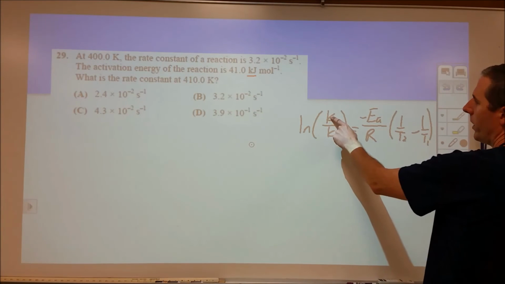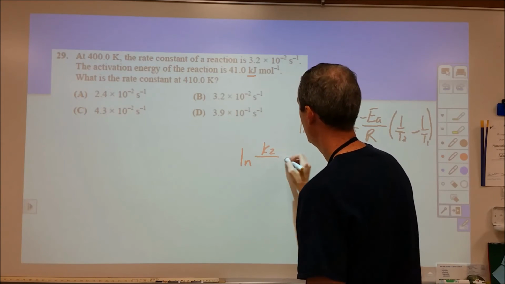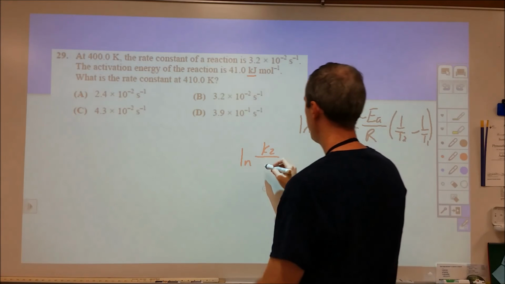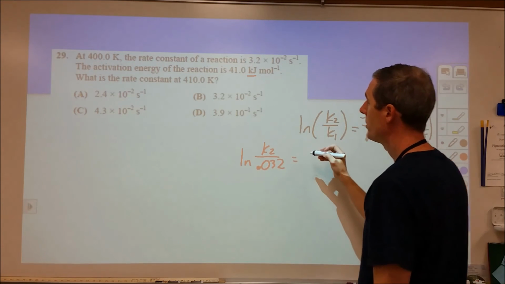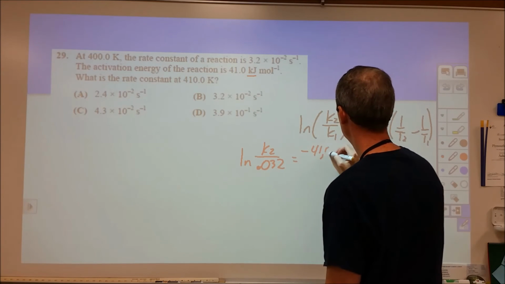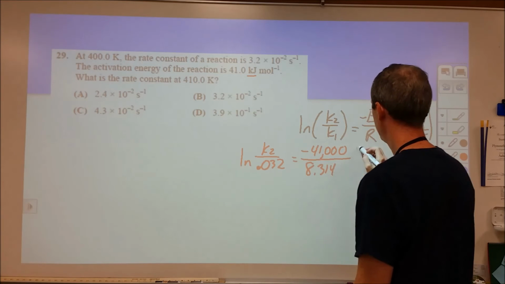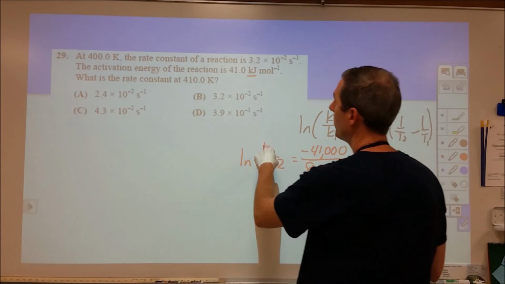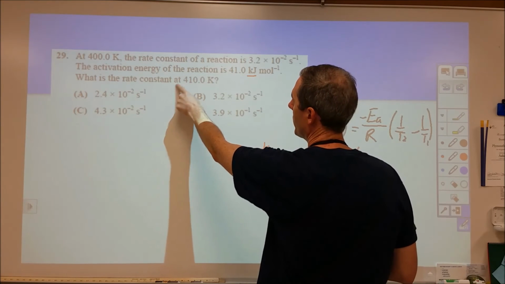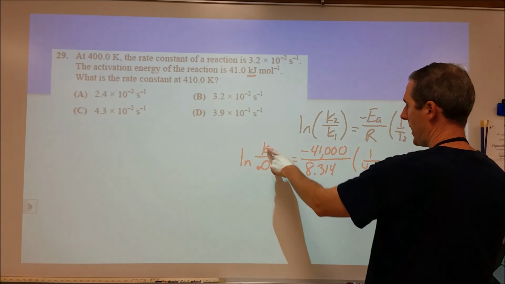So I like to plug in the rate constant I'm looking for here. So I'm going to plug in natural log of K2, and then my initial rate constant is 0.032. Okay, that's equal to negative 41,000 over 8.314. Then K2 is the rate constant at the temperature we're looking for, which is 410, so we want the 1 over 410 here to match that.